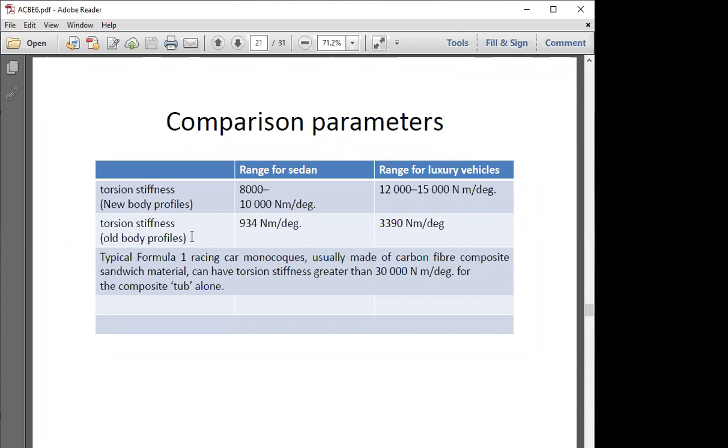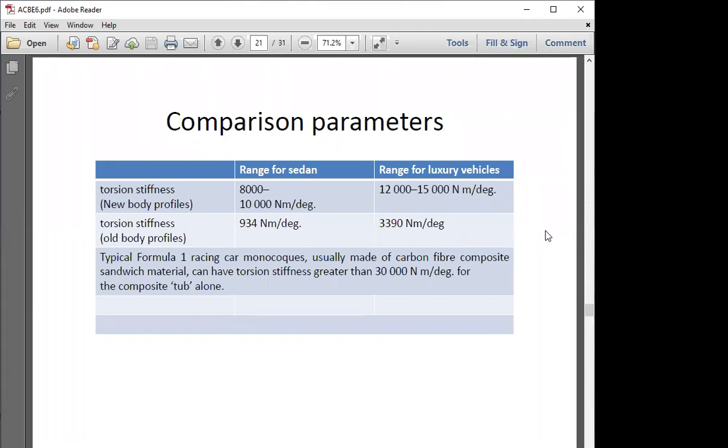So speed is the criteria which controls the whole system configuration, chassis quality and body quality. Whenever the speed increases, you will see a Formula One racing car, which is formed using monocoque configuration, and the material utilized is majorly carbon fiber composite, a sandwich material with steel. It has torsional stiffness of more than 30,000 Newton meter per degree.